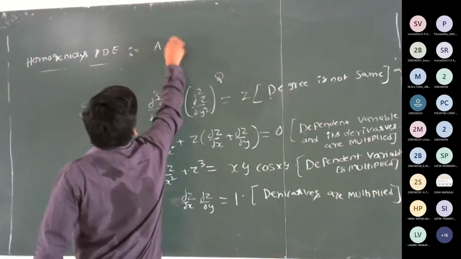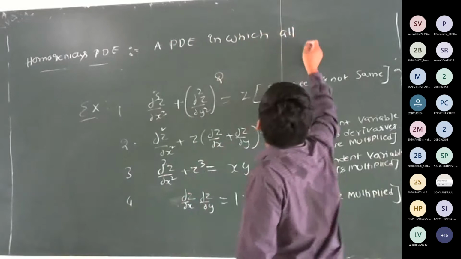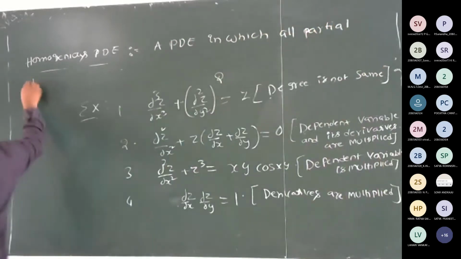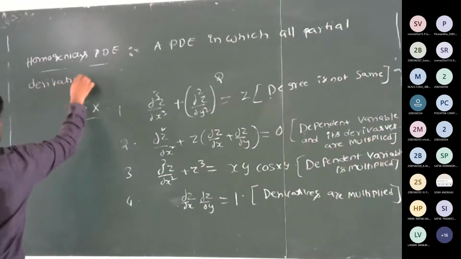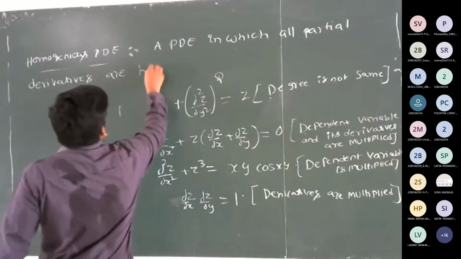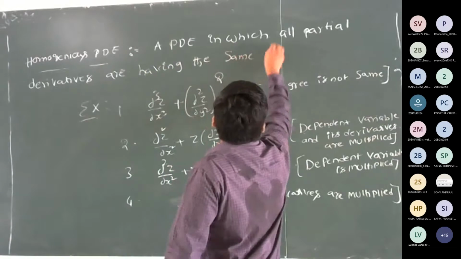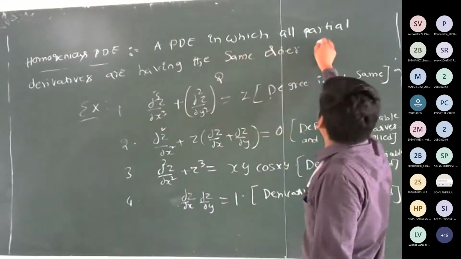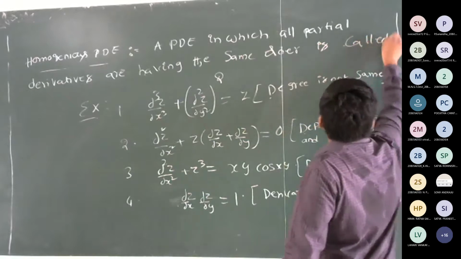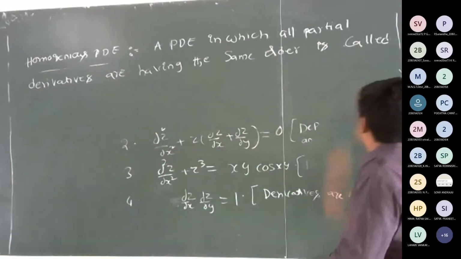A PDE in which all the partial derivatives are having the same order is called homogeneous PDE.